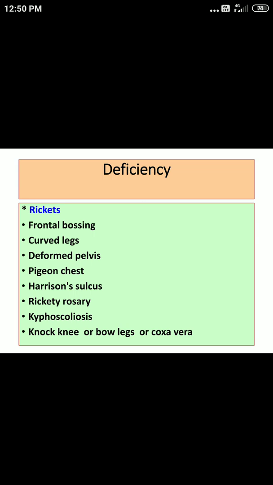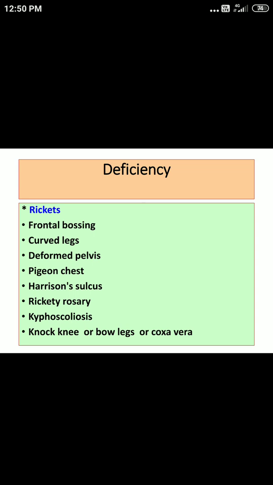And the most important thing you can get is growth failure. The children won't be able to grow properly and there can be various bony deformities. There are certain bony deformities which are enlisted here.